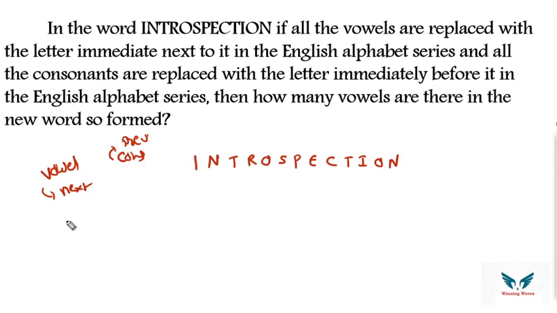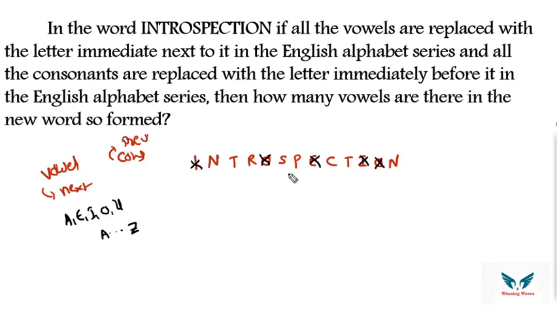So we know that vowels are A, E, I, O, U. Okay, so first let's check with respect to vowels, right? Vowels next letter means you need not do the whole thing. Why? Because we already know with respect to alphabetical series, they start from A to Z. No vowel next letter is vowel. We already know that. So you can directly ignore vowels. Okay, I is a vowel, ignore. O is a vowel, ignore. E is a vowel, ignore. I is a vowel, ignore. As well as O is a vowel, ignore.